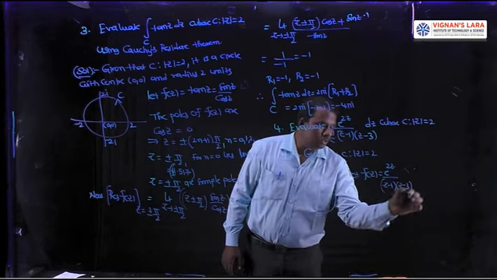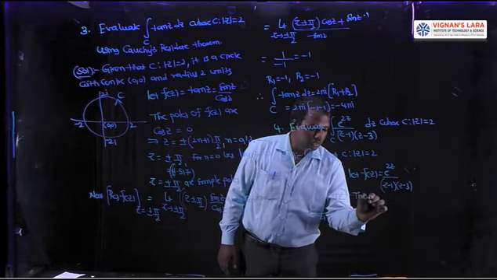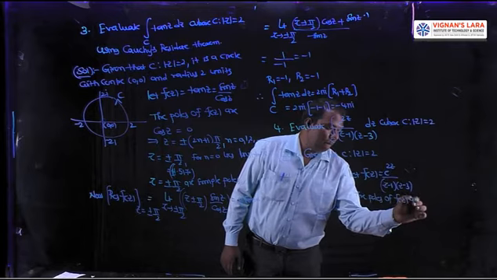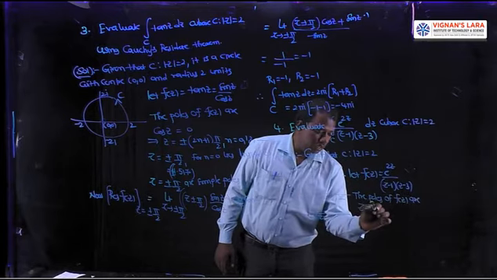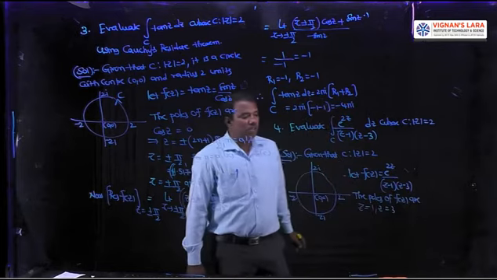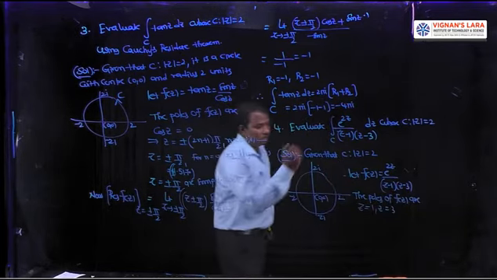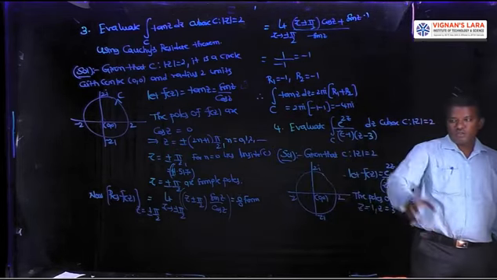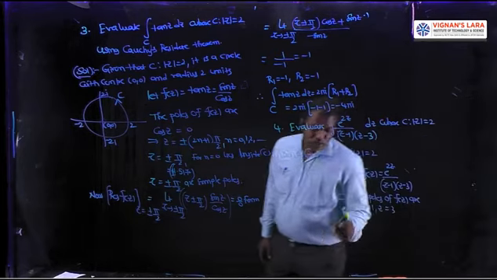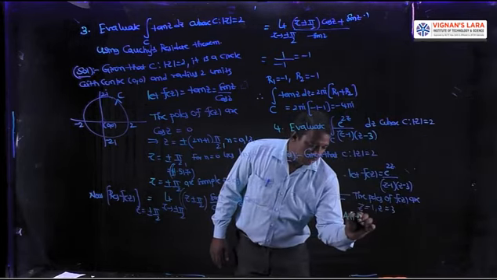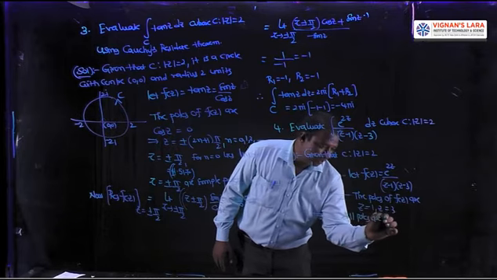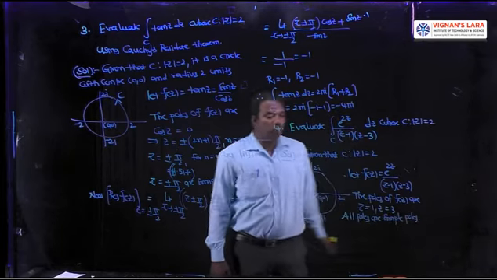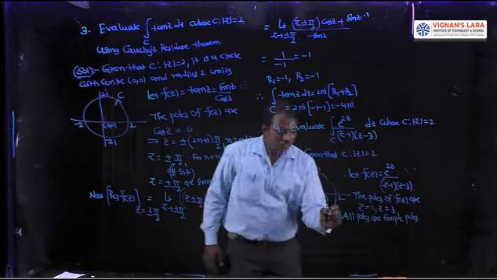So what are the poles for this function? The poles of f of z are z equal to 1 and z equal to 3. These are obtained by equating the denominator to 0: (z minus 1) into (z minus 3) equal to 0, that is z equal to 1, z equal to 3. All poles are simple poles. Among the poles, z equal to 1 only lies inside C.